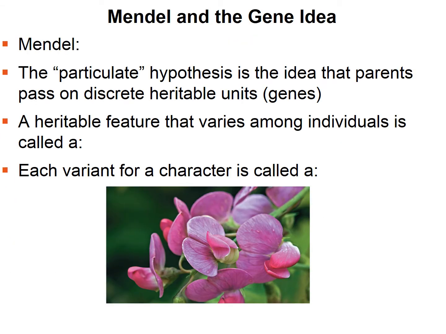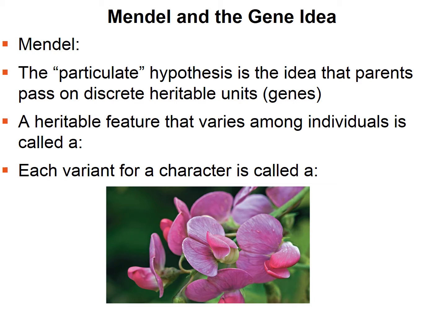So who was Mendel? Mendel is considered the father of genetics. He was an Austrian monk. He worked at a monastery, then he went to university for a few years where he took physics and chemistry courses, and then he went back to the monastery and taught there and other places. He did his famous research in 1857, and that is when he began breeding garden pea plants. That was the organism that he did his research with.